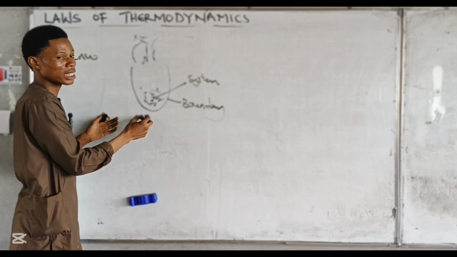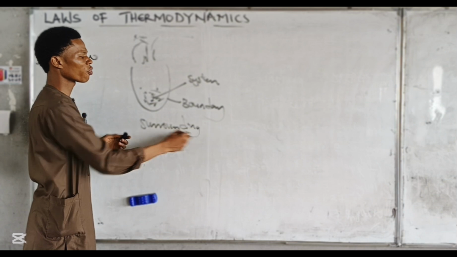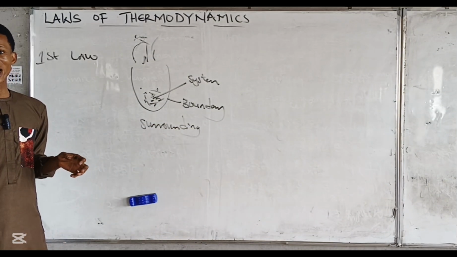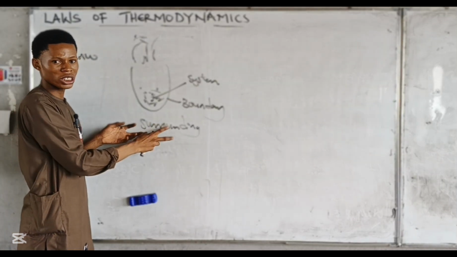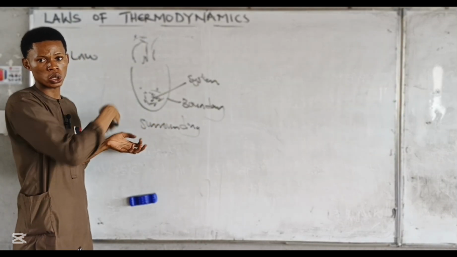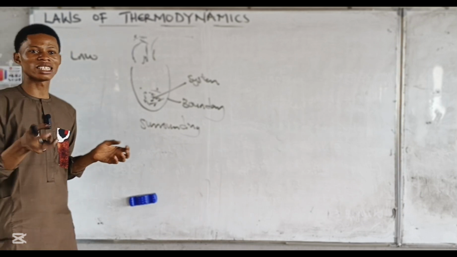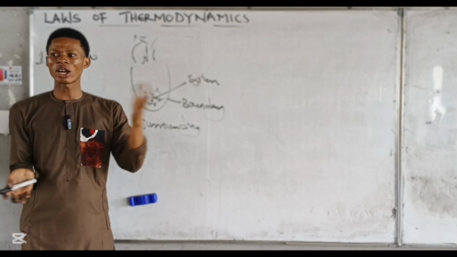And anything outside this system is the surrounding. Now the first law of thermodynamics is stating that the total energy of this system and the surrounding at any given point remains constant.